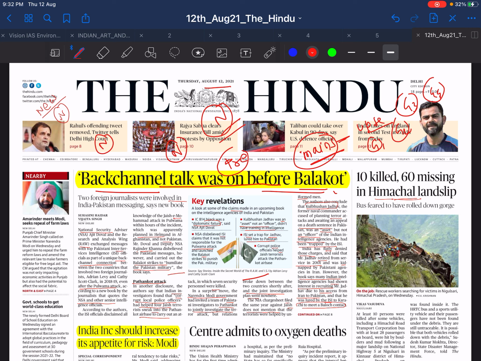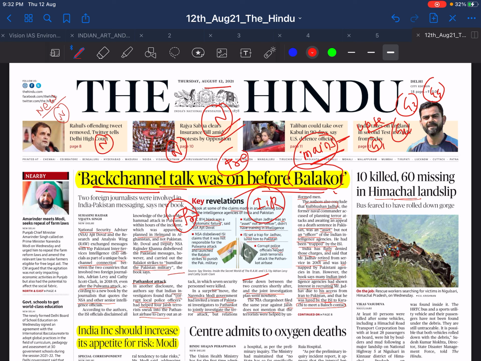First we start with the newspaper: back channel talk was on before the Balakot. So we know the Balakot strike and everything. As such, you can't use this news directly, and there will not be any question in prelims or anything like that. But yes, you can use it in international relations.